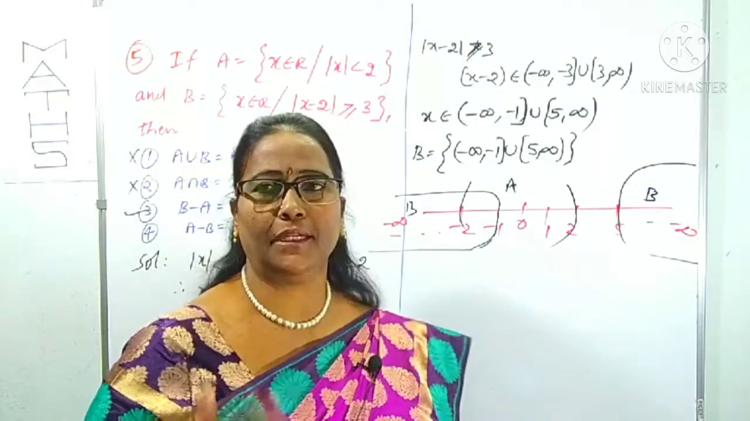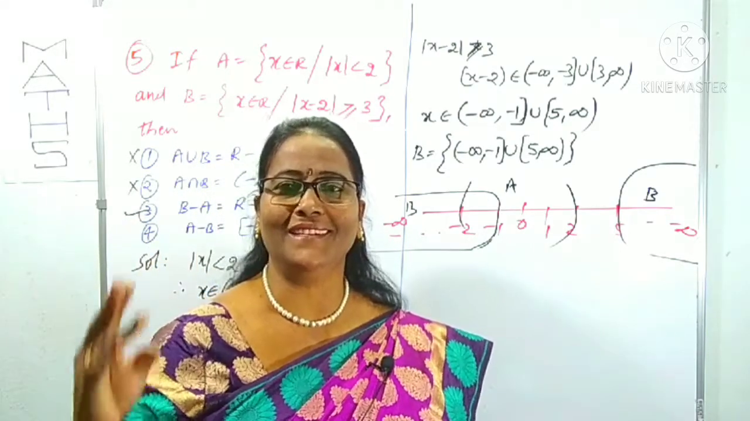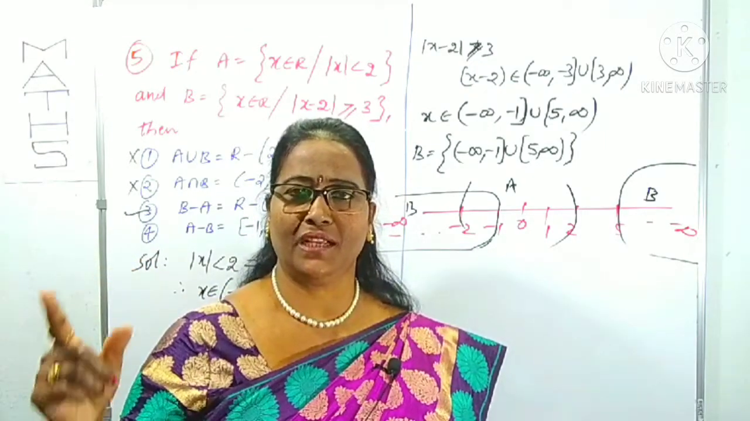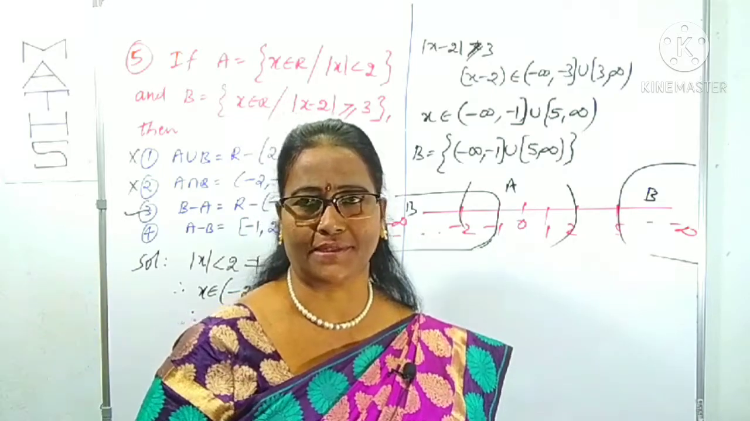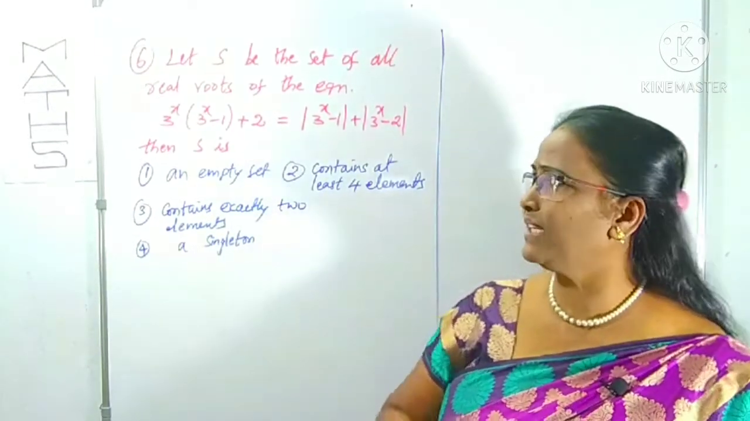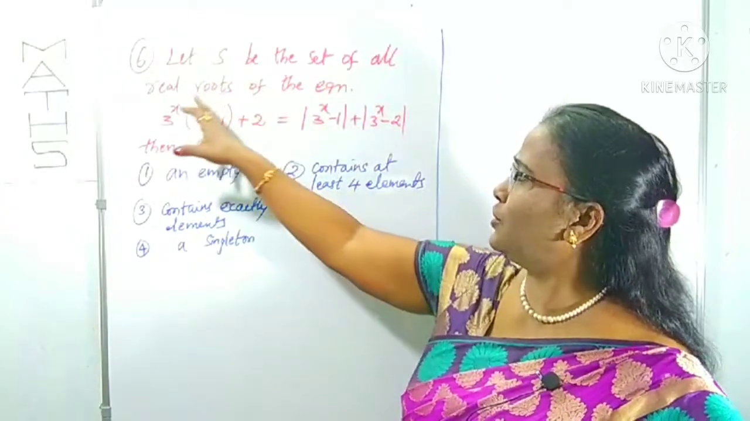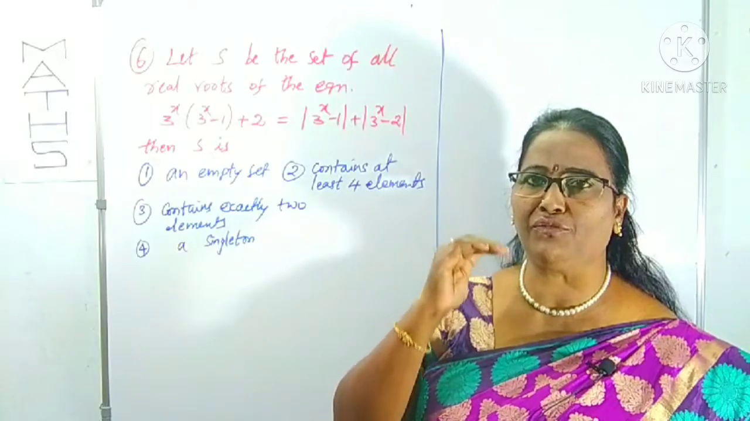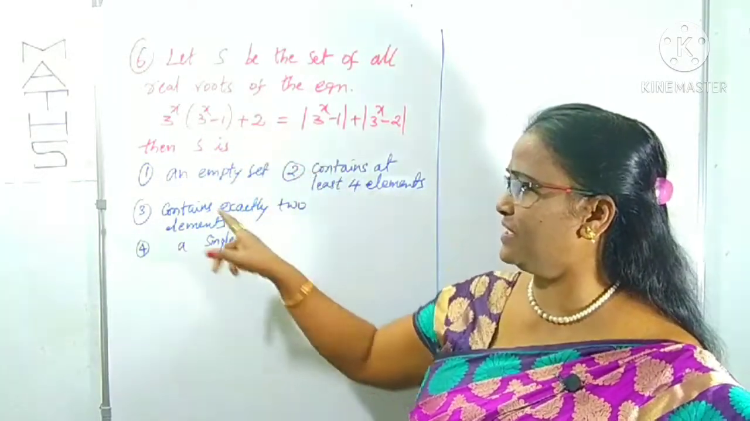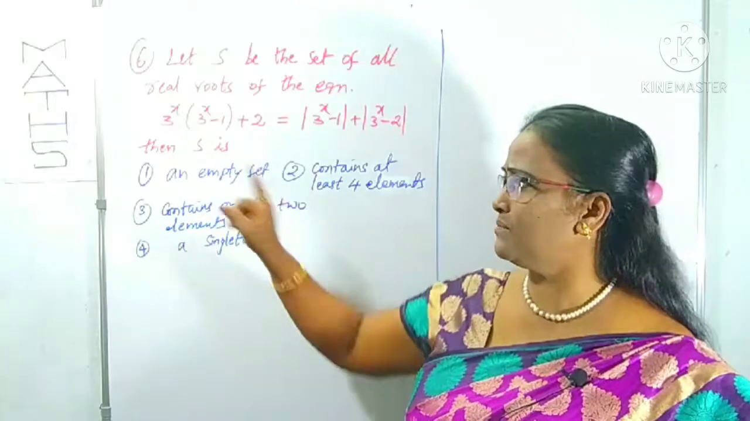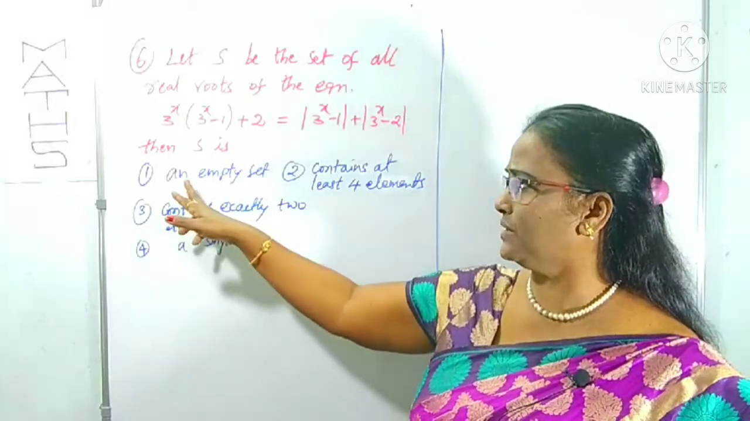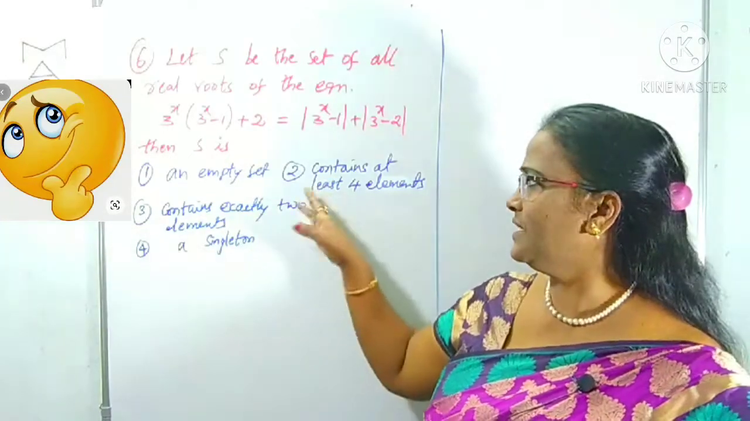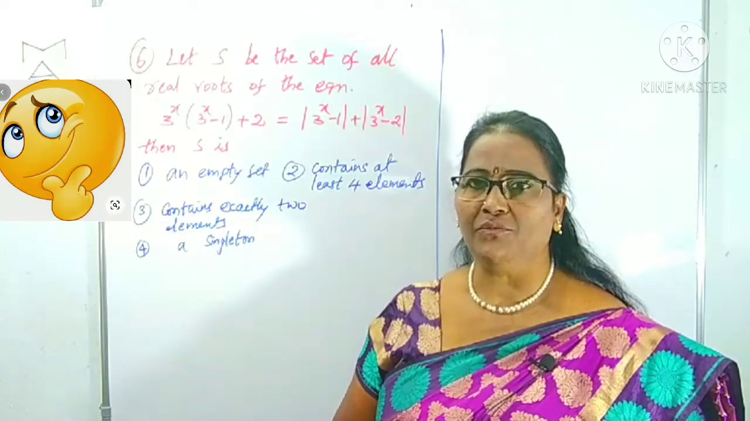Okay, this clearly depends on the number line and also the argument: mod x less than or equal to a, mod x greater than or equal to a, right? Question number 6: what is given here? Let S be the set of all real roots of this equation. One equation is given; we have to find the set of all real roots. Then S contains maybe how many roots, we have to check. The empty set means there are no real roots. Similarly, the remaining options we can also check.